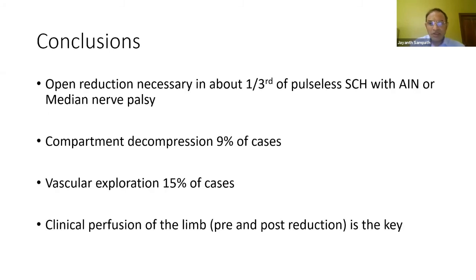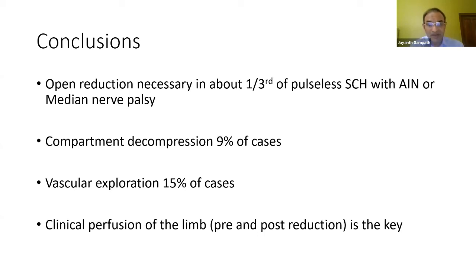So the conclusions that I drew from this paper are that open reduction will be necessary in about 1/3 of pulseless supracondylar fractures with median nerve palsy. That's much higher, about 6 times as much as the 5% rate which is quoted for typical supracondylar fractures, type 3 and 4.